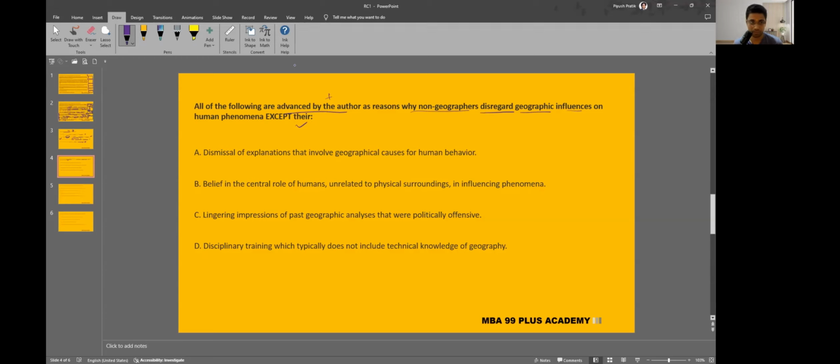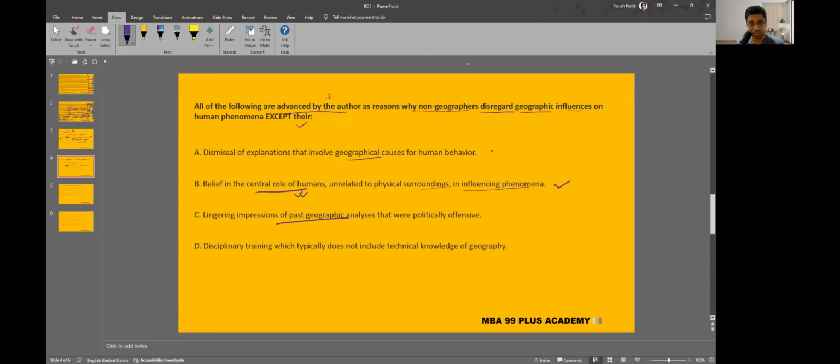So first option, dismissal of explanations that involve geographic causes for human behavior. I don't know. I'll just park it. Belief in the central role of humans unrelated to physical surroundings in influencing phenomena. Central role of humans. Yeah, that is true. Now that's where they said that fur clothing was not because one leader asked people to do so, rather it was environment. So this is there.